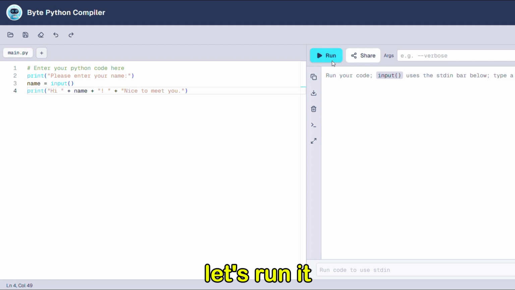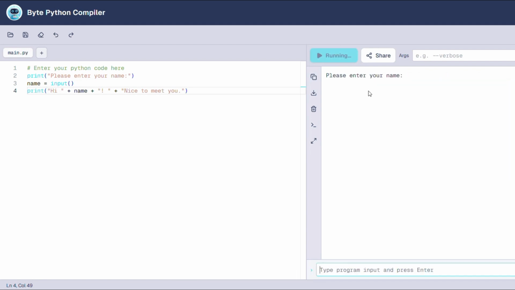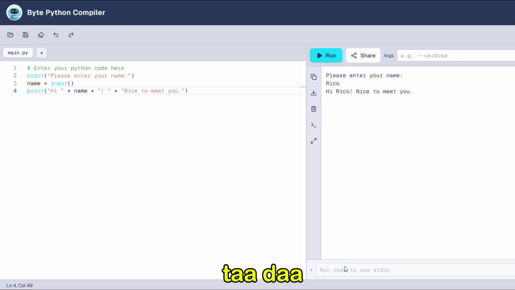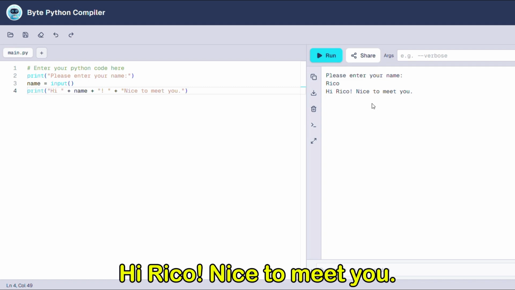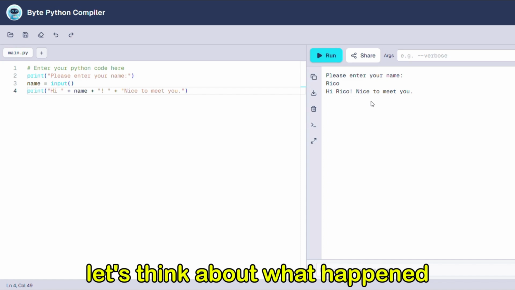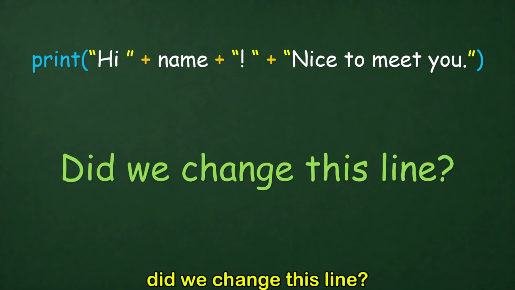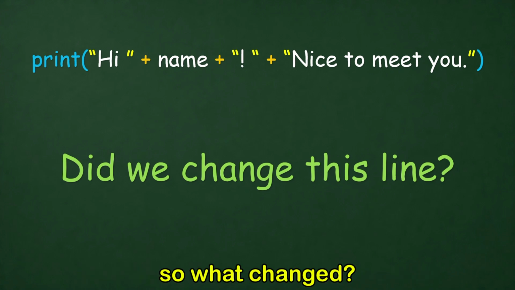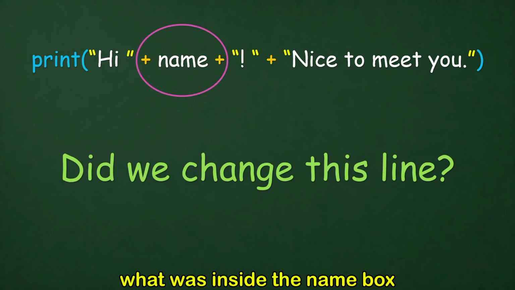Ready? Let's run it! Python asks, please enter your name. We type Rico and press enter. And ta-da! Python says, hi Rico, nice to meet you. Awesome! Let's think about what happened. Did we change this line? No, the code stayed exactly the same. So what changed? That's right. The only thing that changed was what was inside the name box.